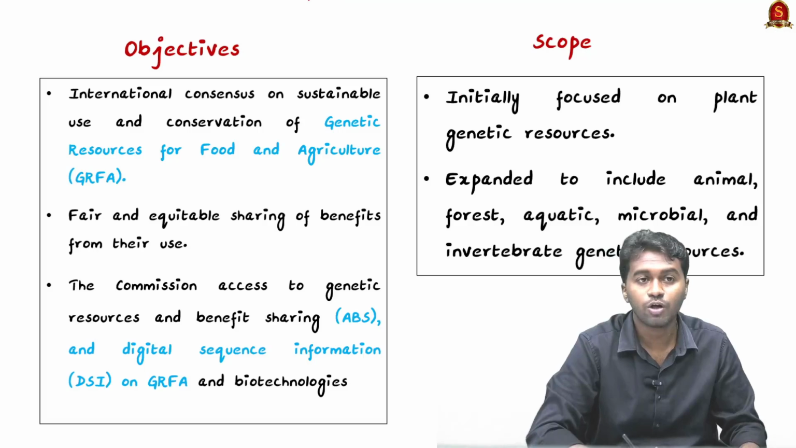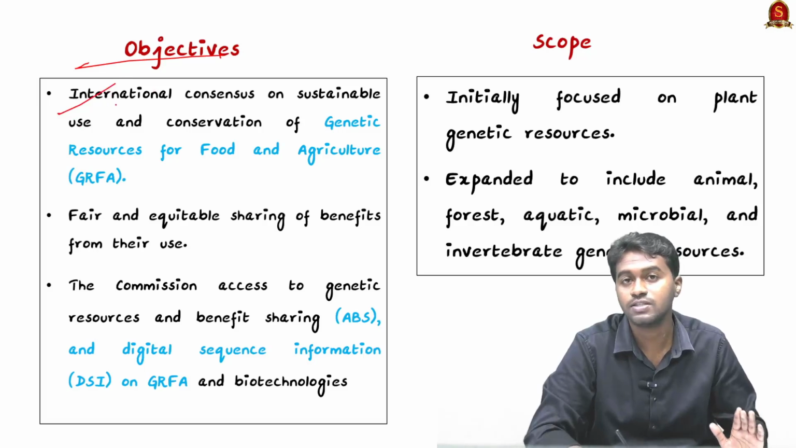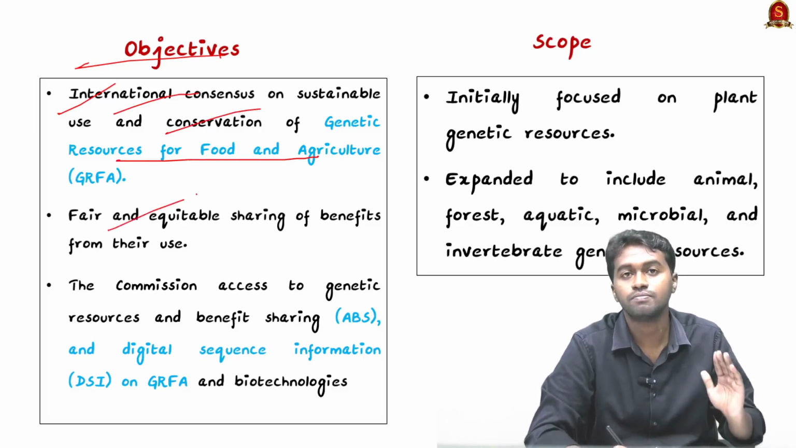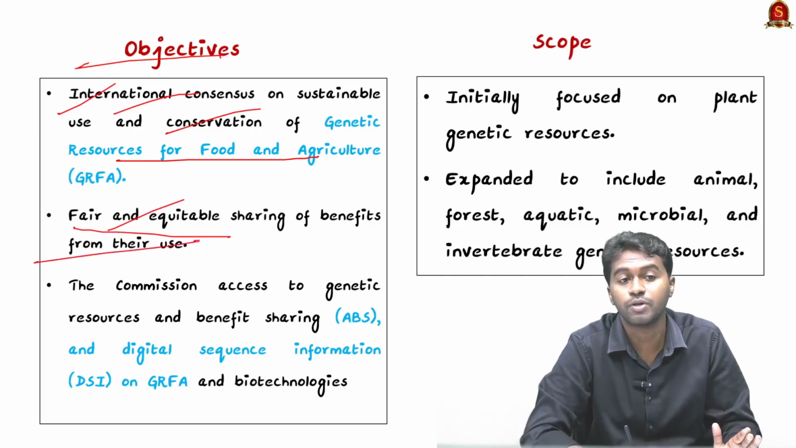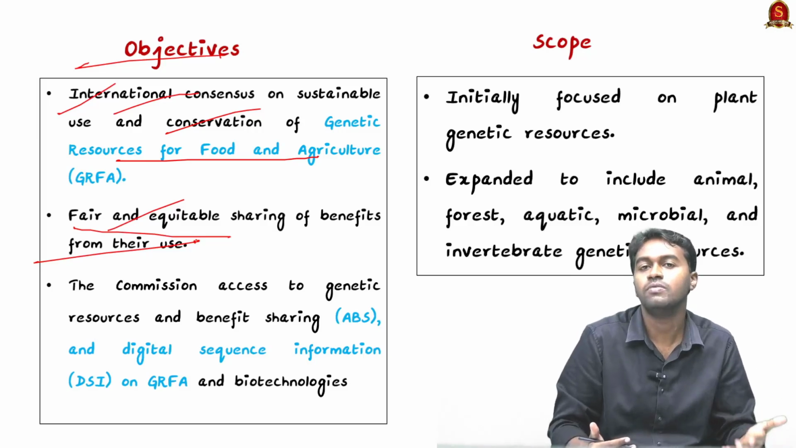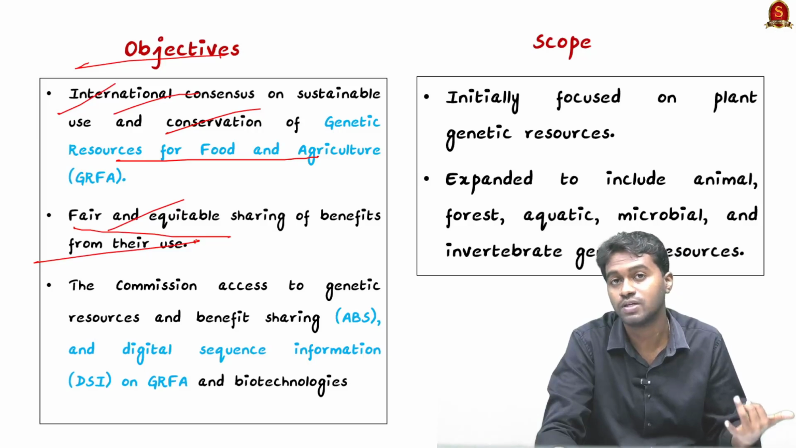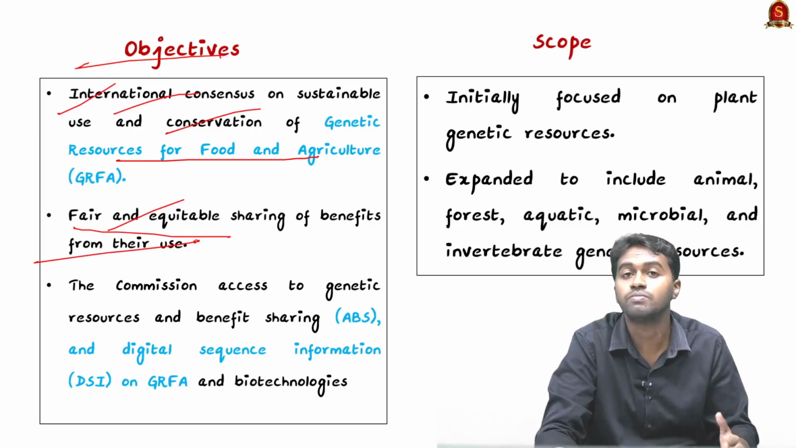Coming to the objectives of this organization, the first major objective is to bring an international consensus on sustainable use and conservation of genetic resources for food and agriculture. The next major objective is to ensure fair and equitable sharing of benefits from the use. We know that due to the development in biotechnology, every day we are developing climate resilient crops and seeds, but at the same time it is very important to ensure that the benefits from these